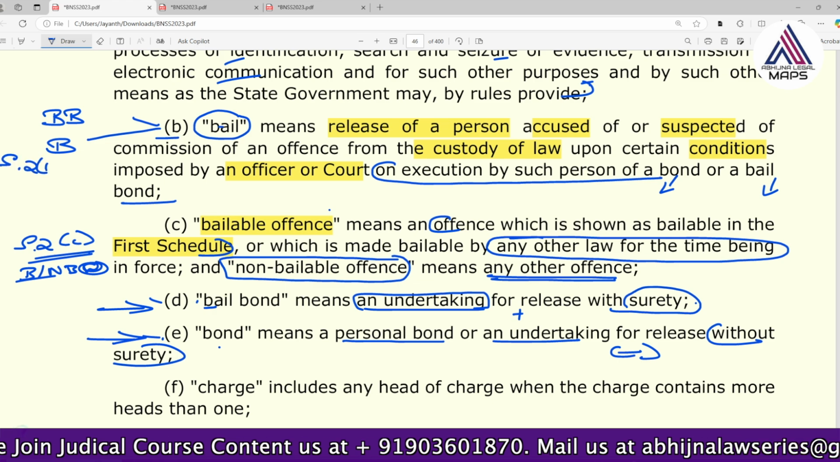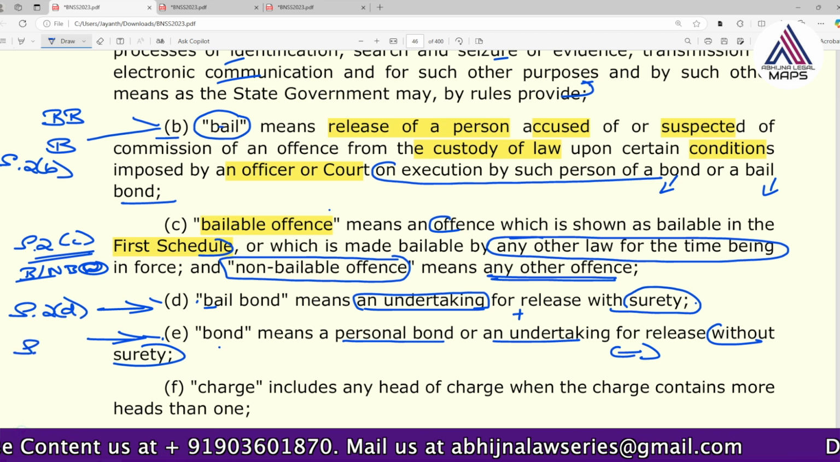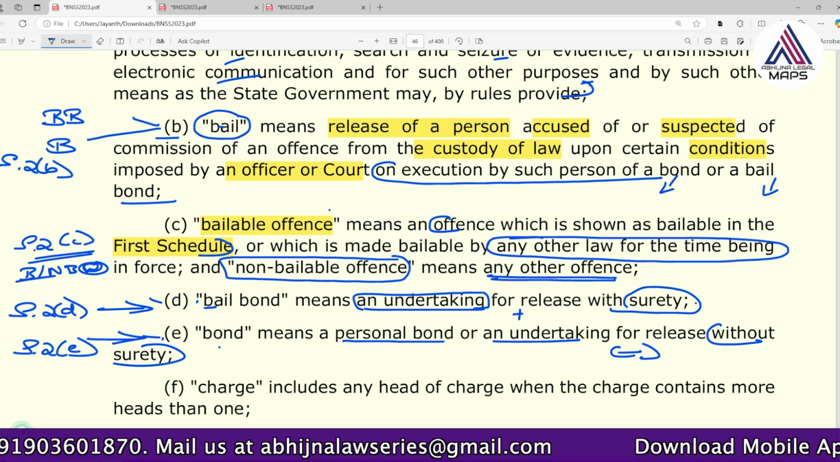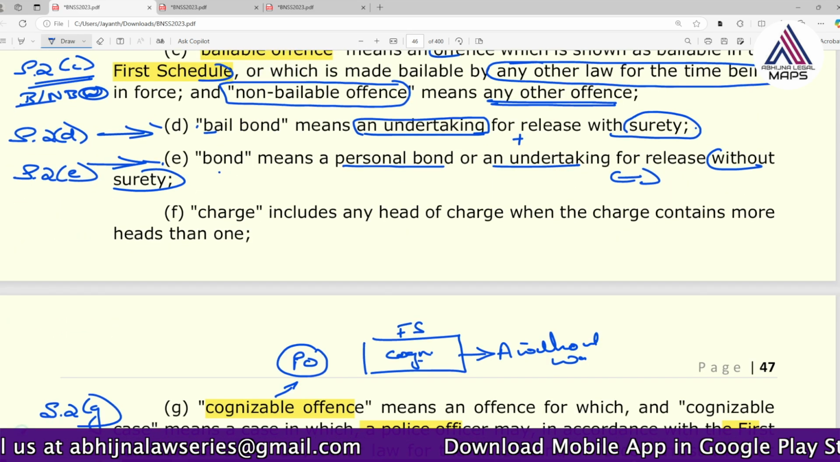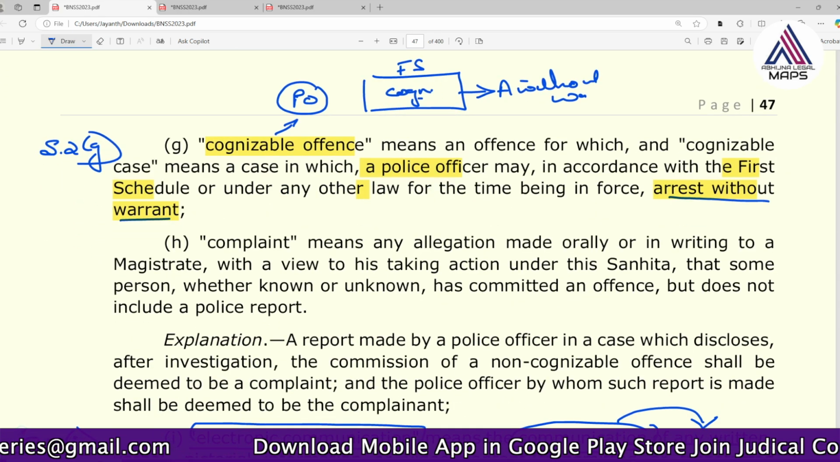Section 2(b), section 2(d) and section 2(e) refer to this. So we have understood the newly added provisions.